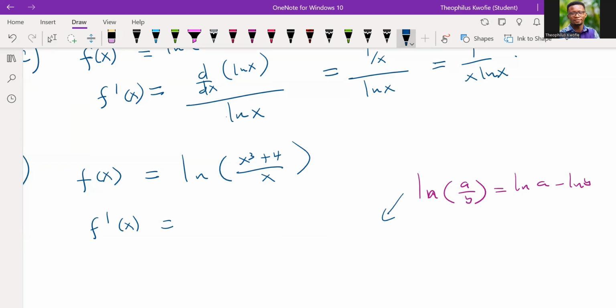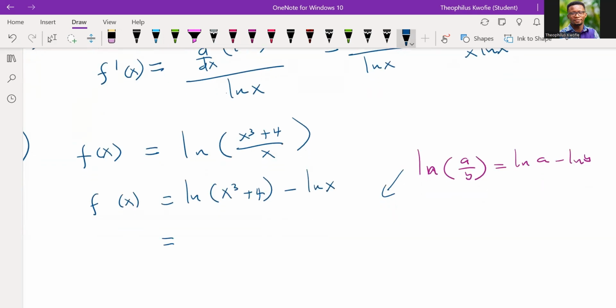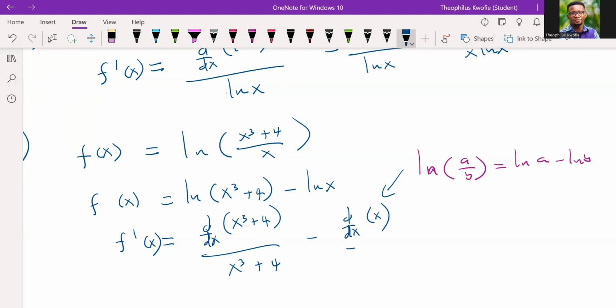Good. So with that being said, first let's apply the principle here. We should have the natural log of x to the power 3 plus 4 minus the natural log of x. Now this becomes so simple to solve, right? My first derivative: we differentiate the input of the first function, and that gives us what? The input is this, divided by itself, minus we also differentiate the input divided by itself.